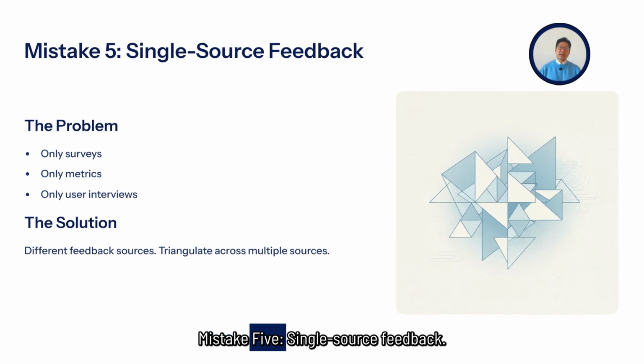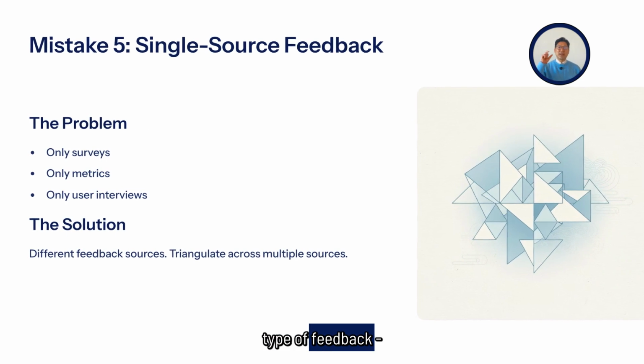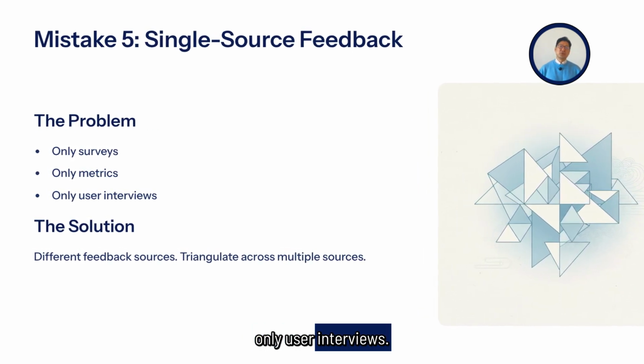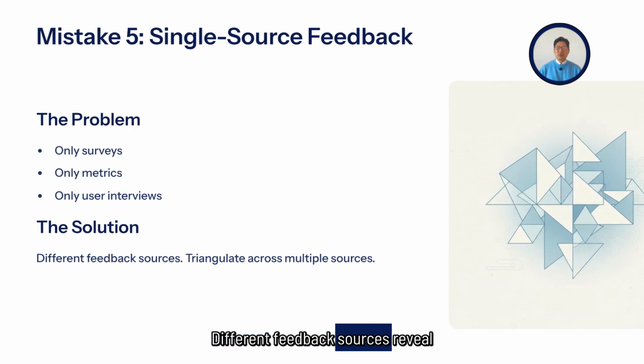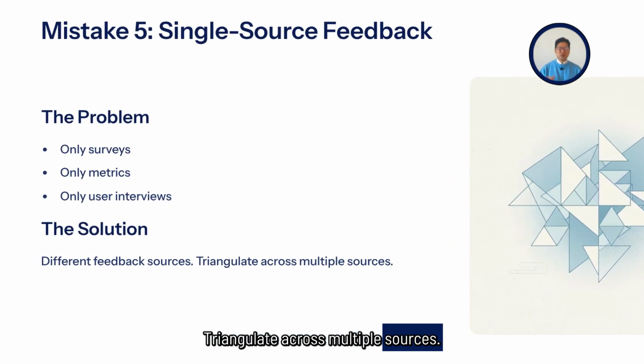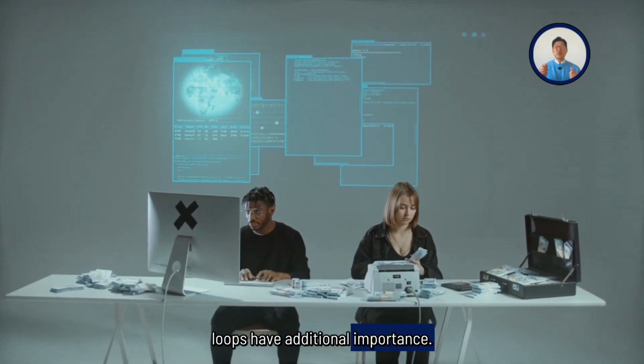Mistake 5, single source feedback. Relying on only one type of feedback, only surveys, only metrics, only user interviews. Different feedback sources reveal different truths. Triangulate across multiple sources. For AI systems, feedback loops have additional importance.